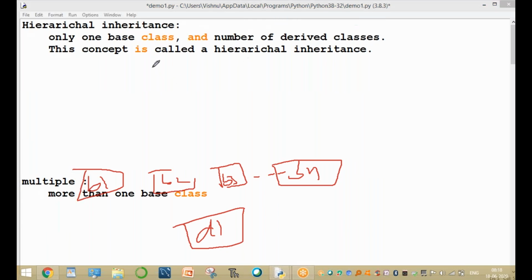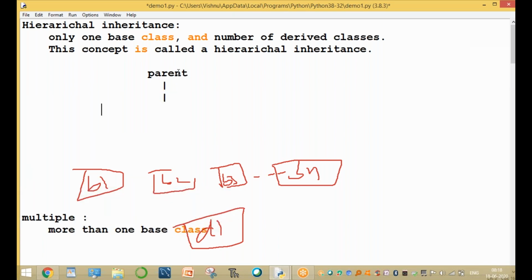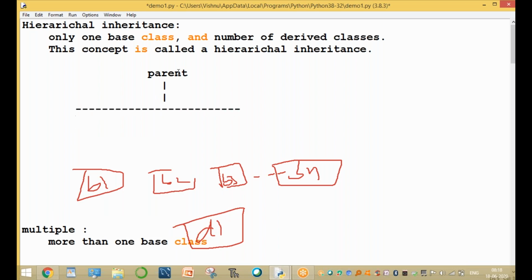For example, a parent is one base class, and a number of derived classes means child 1, child 2, child 3, and child 4. It is called a hierarchical inheritance.